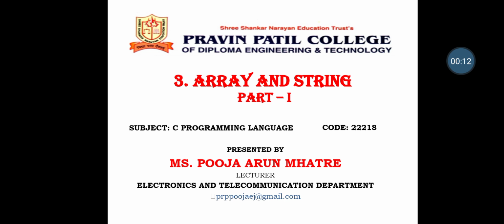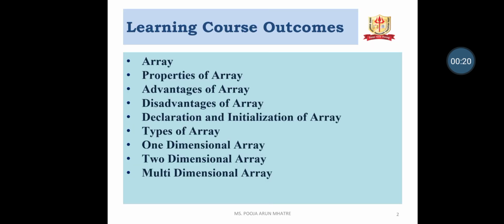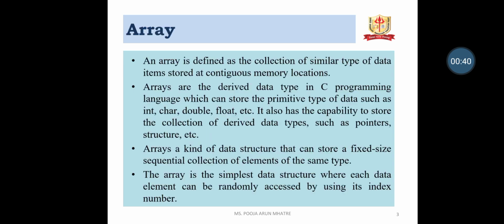Engineering and Technology. Today's topic is C Programming Language, chapter number 3, Array and String, part 1. Learning course outcomes are array, properties of array, advantages of array, disadvantages of array, declaration and initialization of array, types of array, one dimensional array, two dimensional array, and multi-dimensional array.